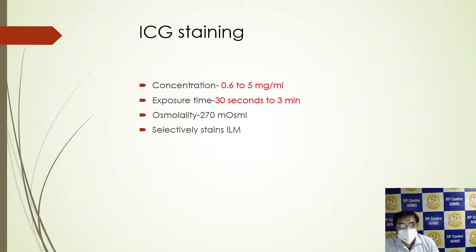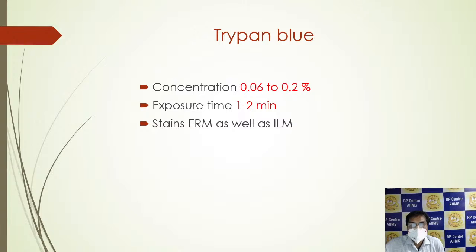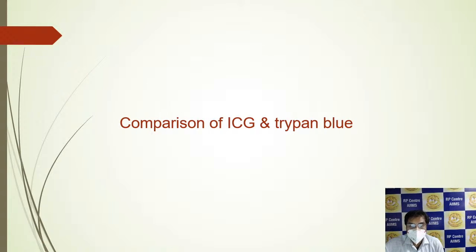The ICG concentration previously used was 0.6 to 5 mg per ml. It selectively stains the ILM, but it is associated with potential toxicity of indocyanine green. It decreased mitochondrial enzyme activity in the retinal pigment epithelial cells and increased cell death after exposure to indocyanine green. The other dye was trypan blue, used in a concentration of 0.06 to 0.2%. The exposure time was 1 to 2 minutes, but it stains the ERM as well as the ILM. It does not selectively stain the ILM.